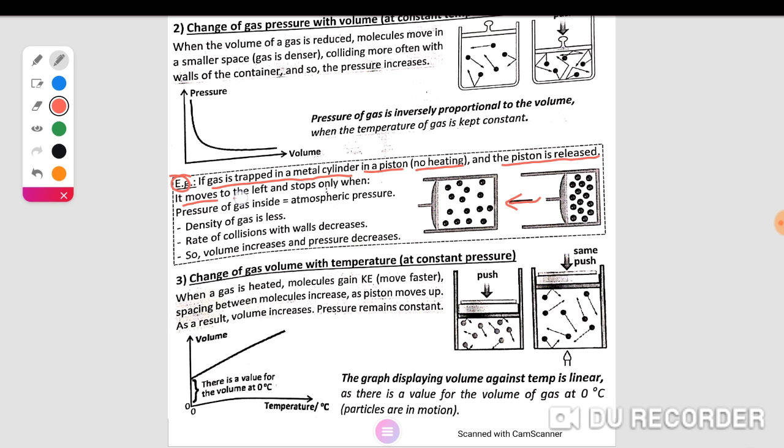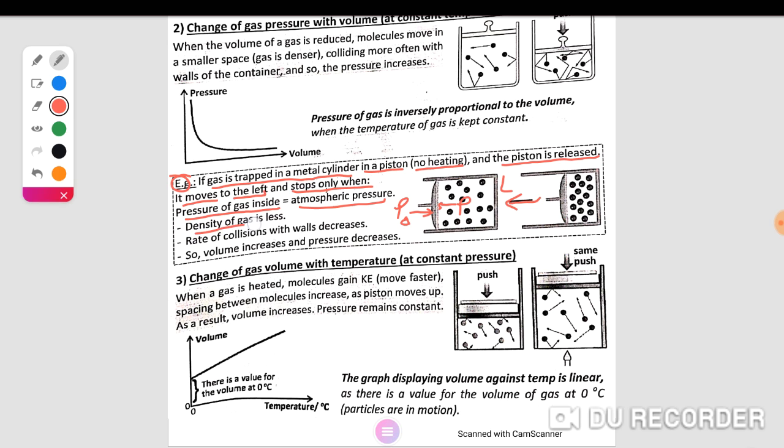If it moves to the left, it stops only when the pressure inside equals the atmospheric pressure. This means that the molecules make pressure, and the external force makes pressure, the atmospheric pressure. This is the pressure of the gas. When the upper side of the container stops, the pressure difference equals 0 because the atmospheric or external pressure equals the internal pressure exerted by molecules of gas.